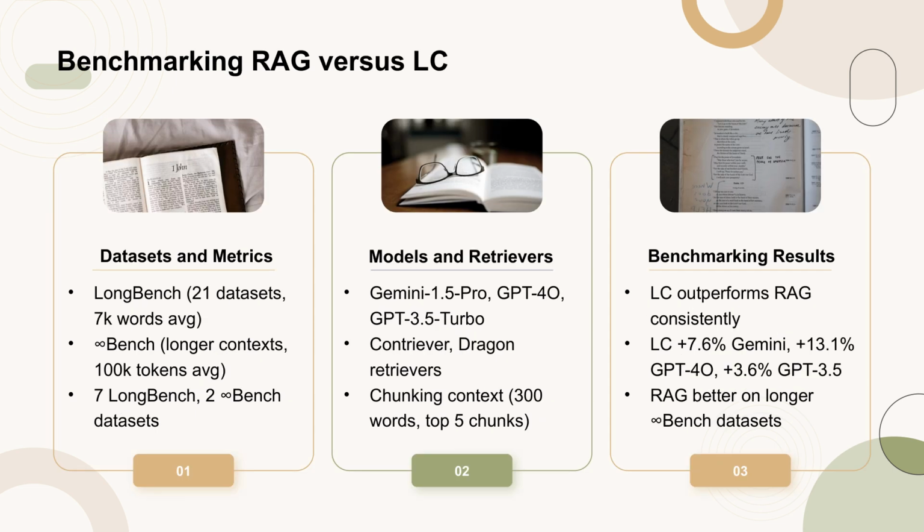In this section, we discuss the benchmarking of Retrieval Augmented Generation, RAG, versus long context, LC, models. We evaluate these models on a subset of datasets from LongBench and InfiniteBench, focusing on English, real, and query-based tasks. The models evaluated include Gemini 1.5 Pro, GPT-4o, and GPT-3.5 Turbo, with two retrievers, Contriever and Dragon, used to manage long contexts.